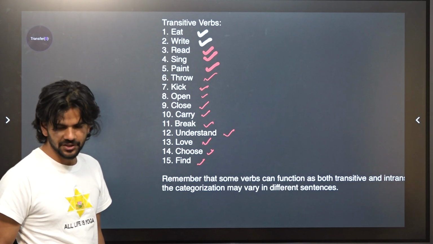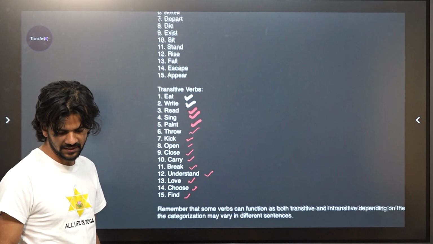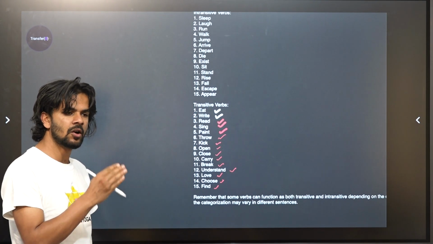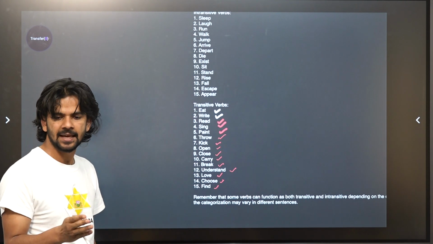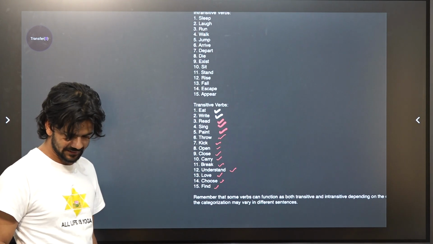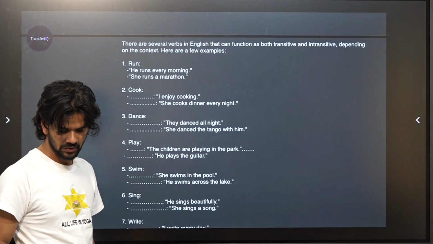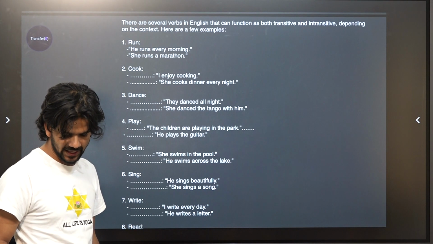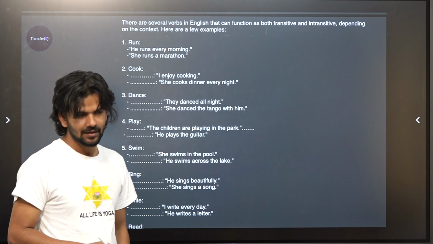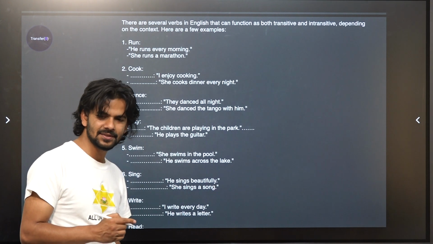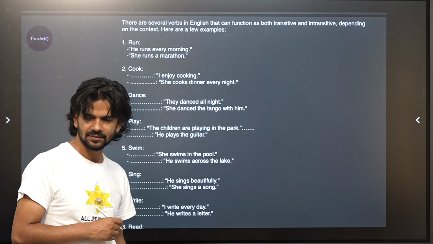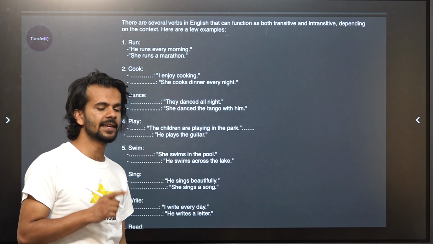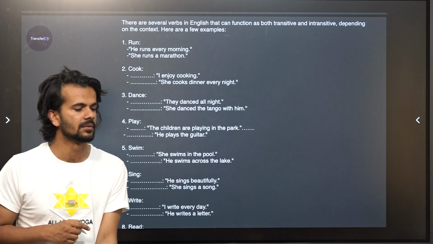So this categorization, you see, transitive and intransitive. Words, depending on context, can take different forms. It can be transitive, it can be intransitive. So let's have a look at some of the context here. He runs in the morning. Runs. Is it transitive or intransitive? Intransitive. Why is runs intransitive in this sentence?